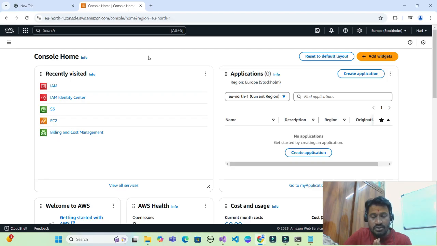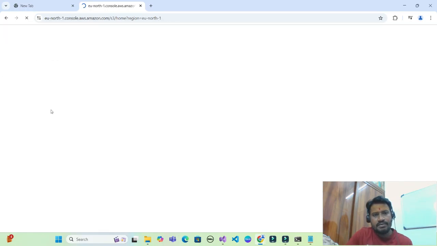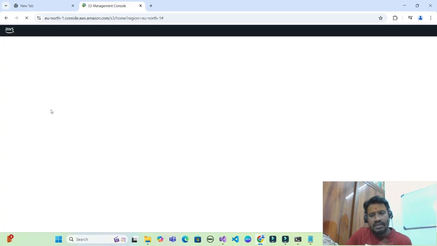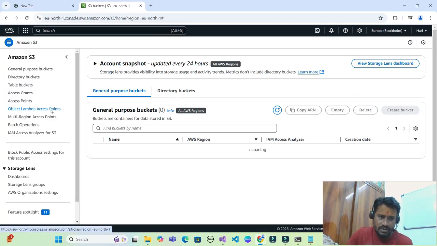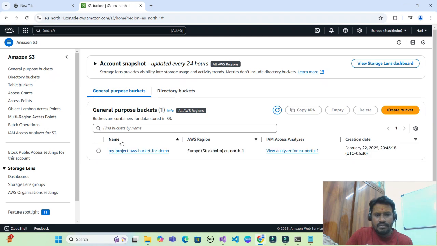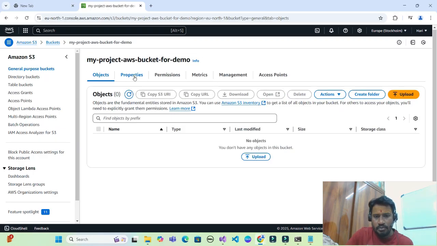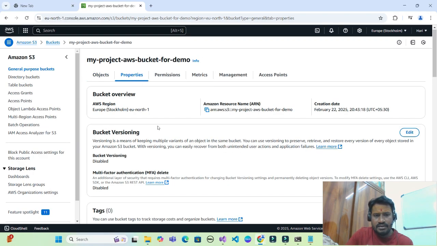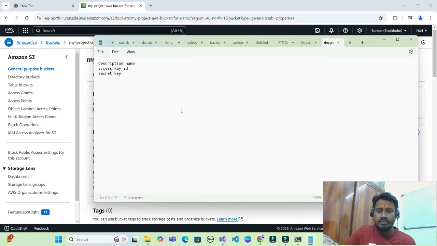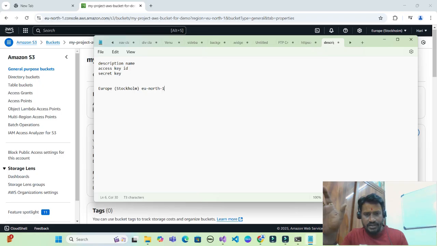If you are not sure where our region is, click on S3. It will give us the list of buckets that we have created so far. I have this, my project AWS bucket demo. Click this one and go to properties. Here we can find where my default region is. Copy this and save. So friends, my AWS configuration is completed.